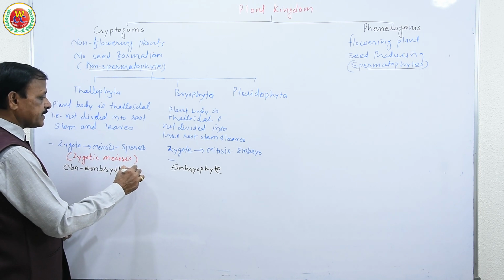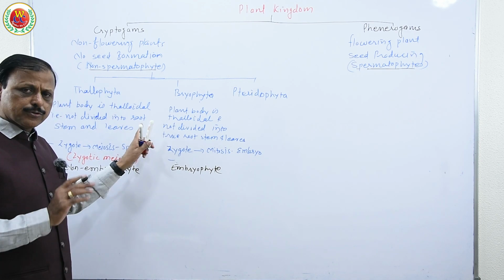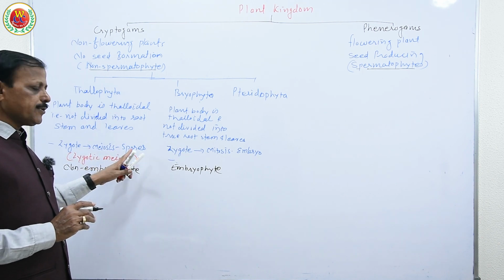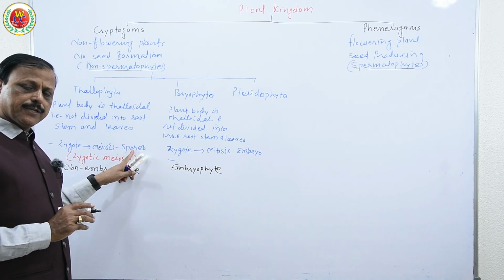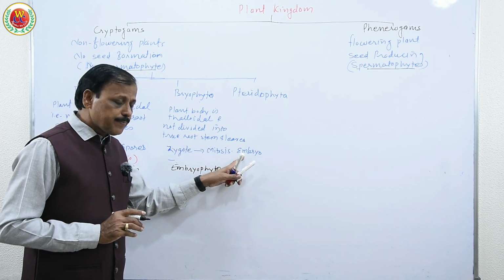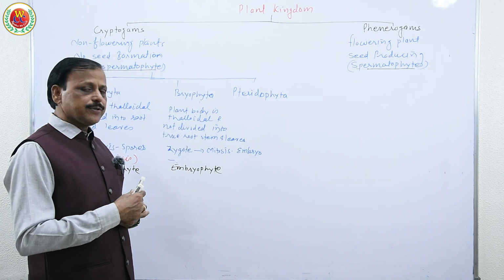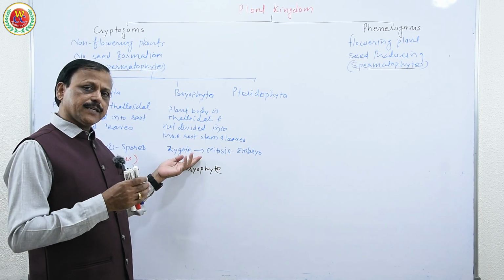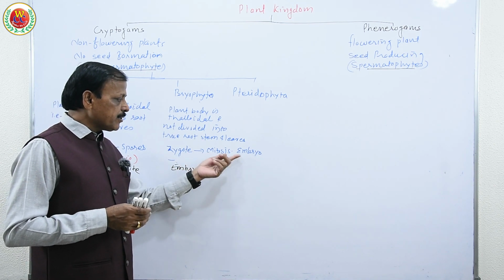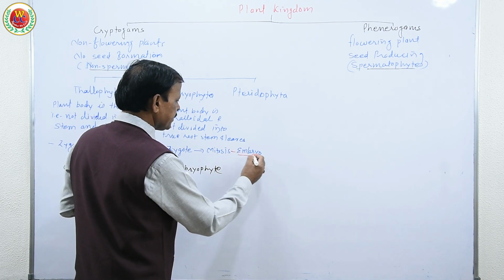So I hope you understood how they are being separated from each other. No doubt both are thalloidal, both have no true root, stem and leaves, but because the zygote directly undergoes meiosis, produces spores, and then the spore develops into the plant body, being haploid, they are non-embryophyte. Here the zygote undergoes mitosis, develops an embryo, and then the embryo later develops into their plant body to have the gamete producing organ, so that gametes fuse and form the zygote again. So the zygote does not undergo meiosis but undergoes mitosis and develops into an embryo. Therefore they are embryophyte.